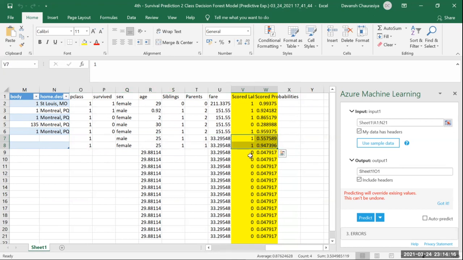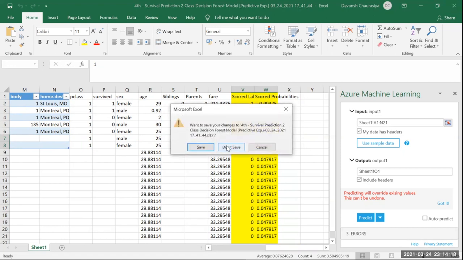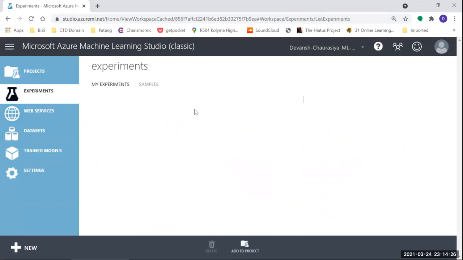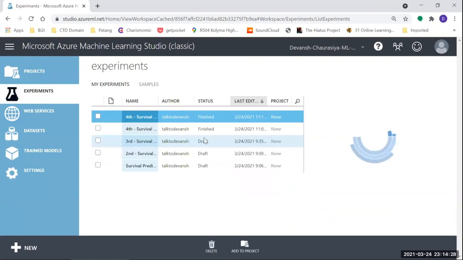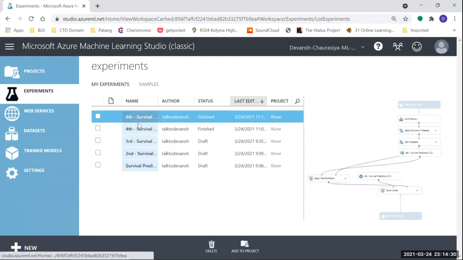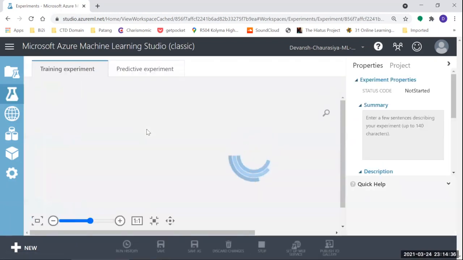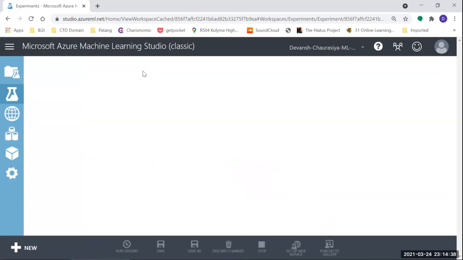If you want to bring a little change in this, we can close this, don't save, and we can go back to the experiment. There were too many columns. So let's open the predictive experiment.